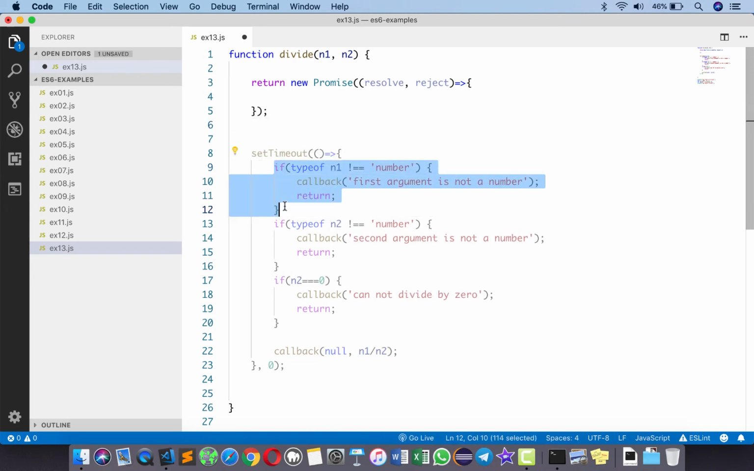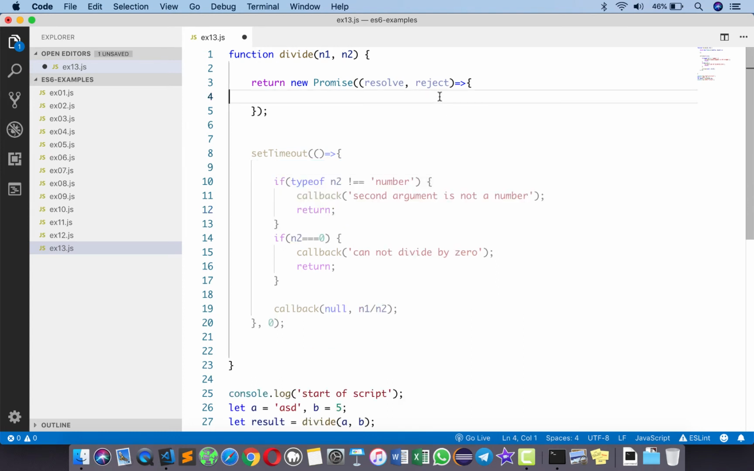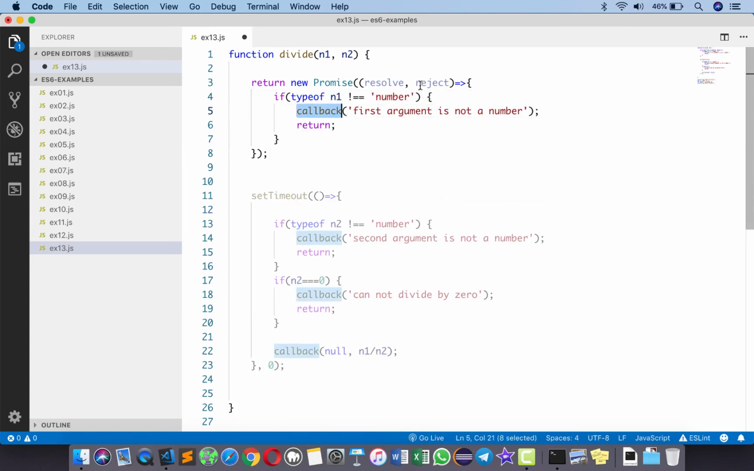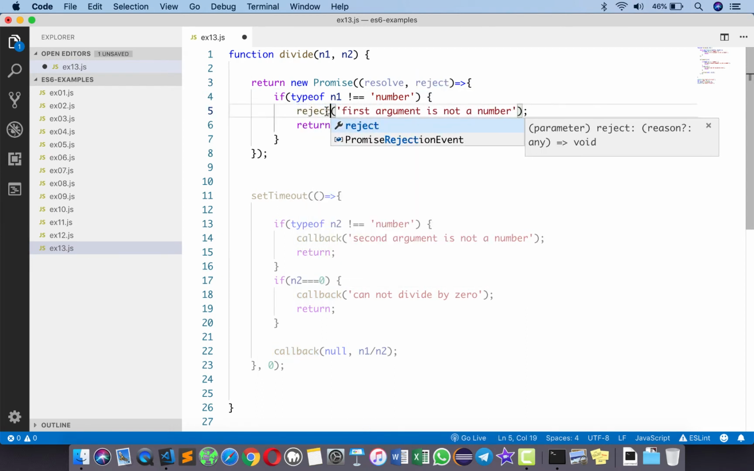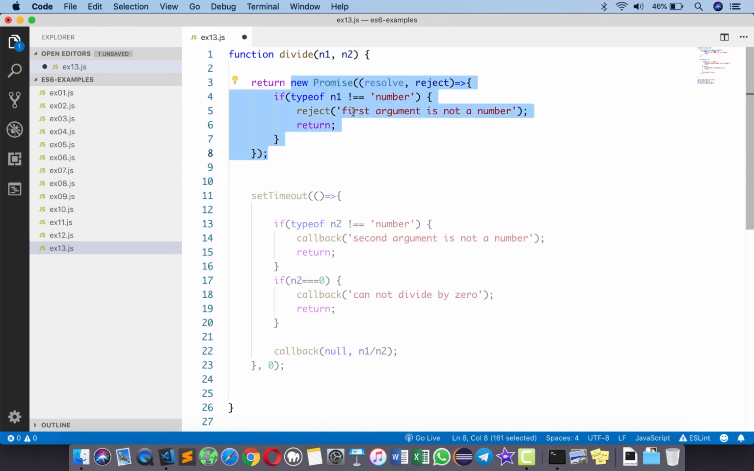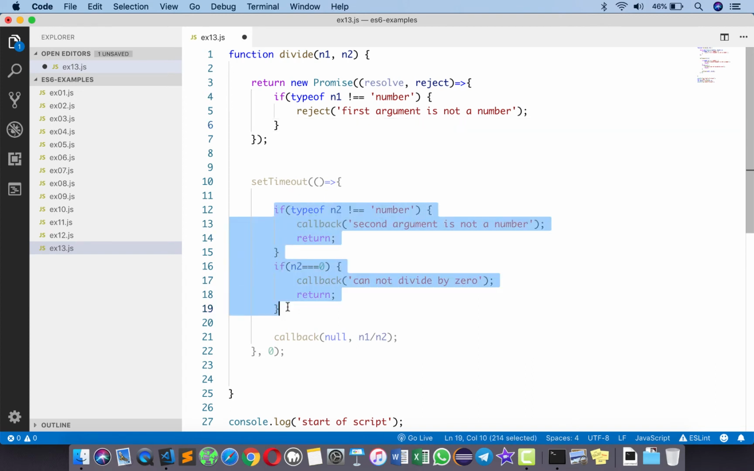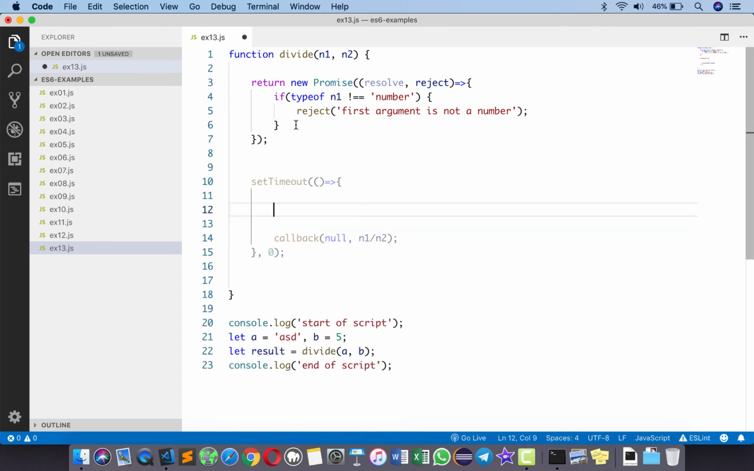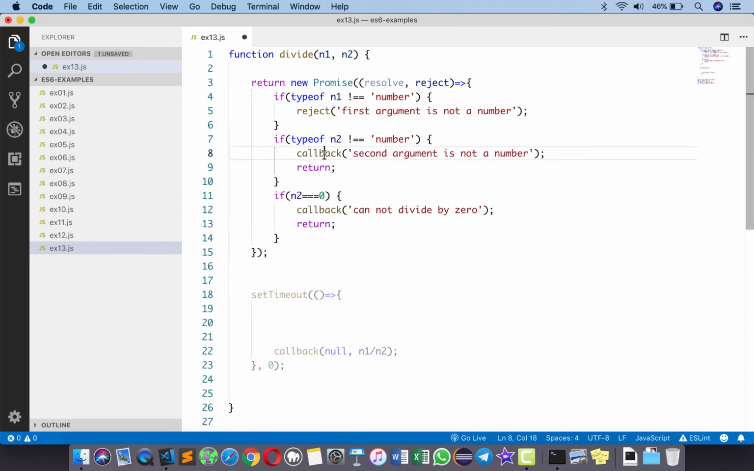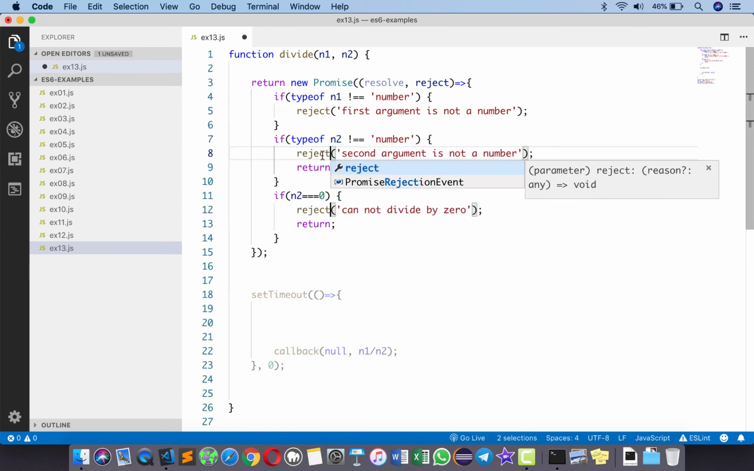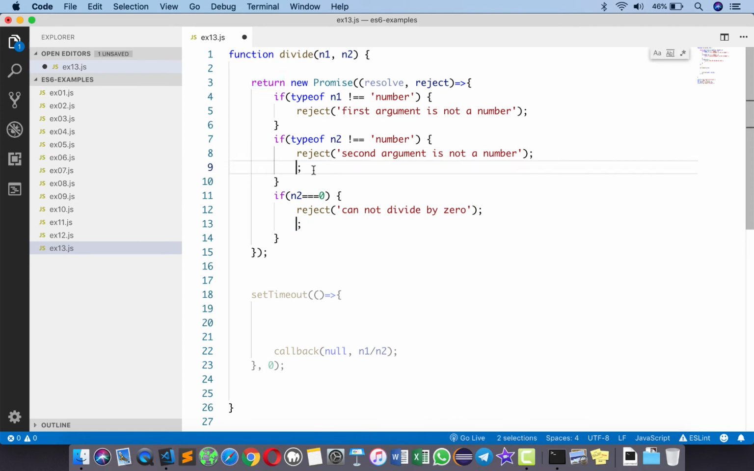Now, if type of n1 is not a number, we have to report this as an error. I'm going to cut this and paste over here. We don't have anything called callback, but that is where this reject function comes into the picture. We're just going to say reject, the first argument is not a number. That means you get a promise and the promise has been rejected. We don't need to call return because reject will take the control away anyway. The same thing applies to these two as well. So I'm going to cut this from here, paste it over here, and then instead of callback, I'm going to call it reject. And I don't need these two return statements, so I will get rid of them too.